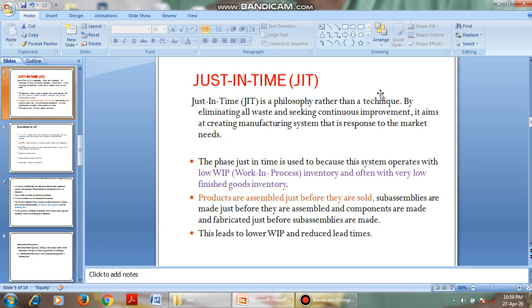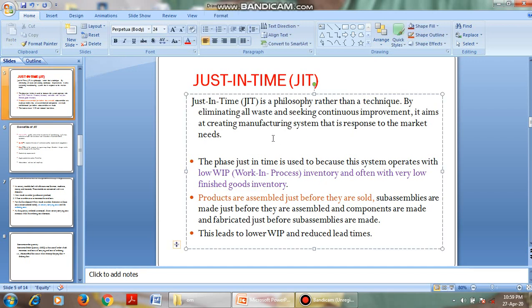Just in time is a philosophy rather than a technique. By eliminating all waste and seeking continuous improvement, it aims at creating a manufacturing system that is responsive to market needs. In simple terms, it means low work-in-process inventory and often low finished goods inventory. What I try to tell you in the simple sense is, whenever we require, get the product. Don't buy or manufacture the product before time.